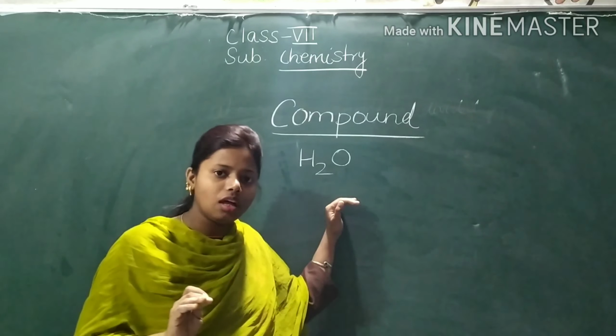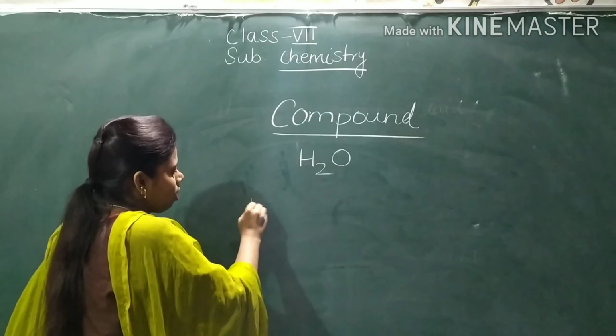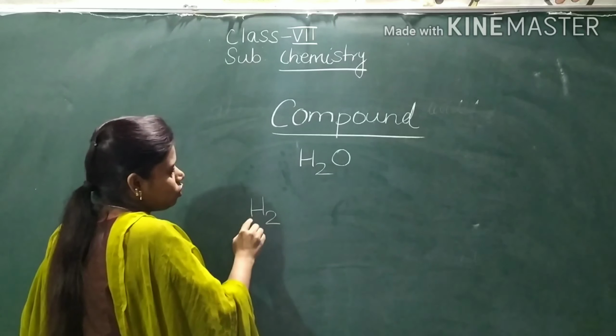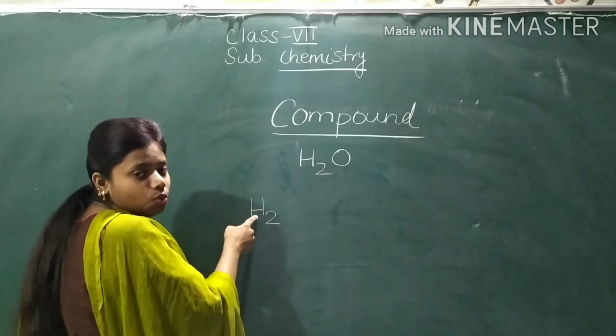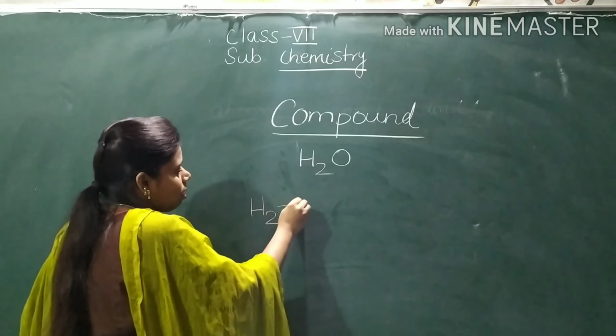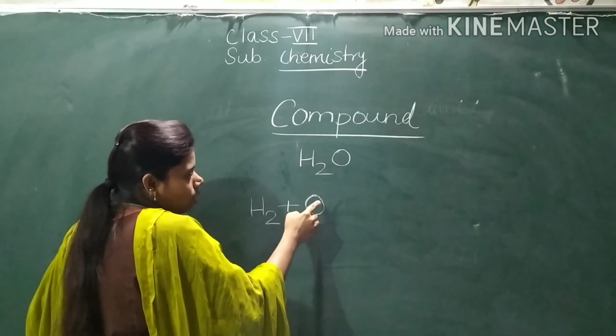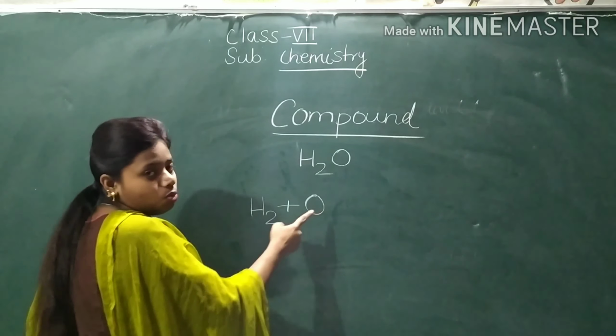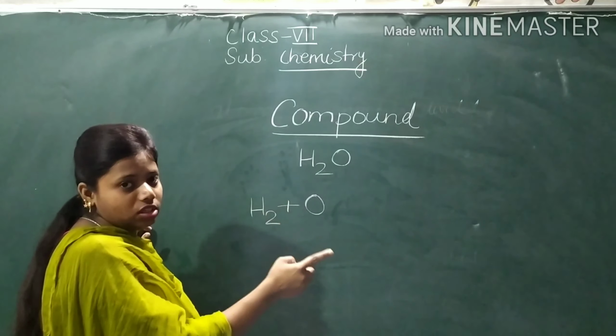It is a compound. Now let's see here. H2 means there are two atoms of hydrogen. When combined with O, where nothing is written, that means one atom of oxygen is there.